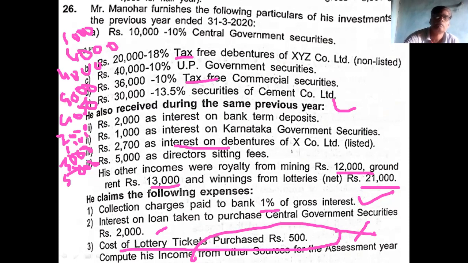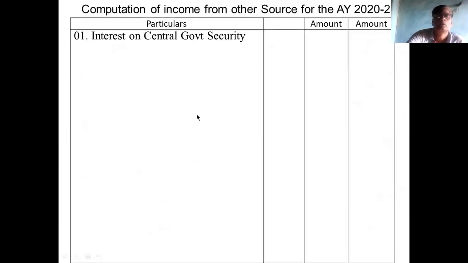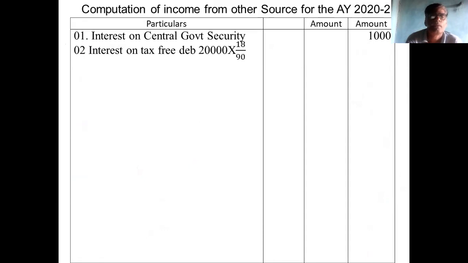Okay, you see here. First point is central government security, 1,000: 10,000 into 10%. Tax free is there, 20,000 into 18 by 90, 4,000.